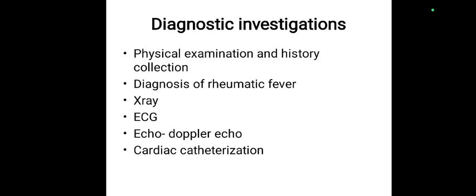X-ray can be taken, which shows the cardiomegaly. ECG can be taken, and echo, Doppler echo can be taken so that a clear idea about stenosis or regurgitation can be noted with the echo. Cardiac catheterization, as a part of intervention also, we can do, and it gives a clear picture about the pressure variations and also regarding the flow of blood, whether it is obstructed or abnormal flow is noted. These are the diagnostic investigations which can be done for rheumatic heart disease.